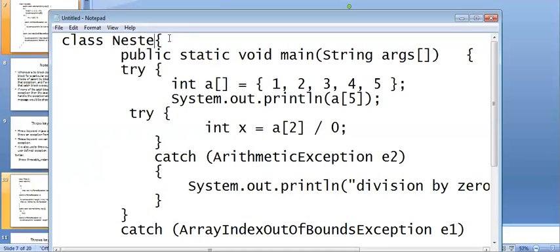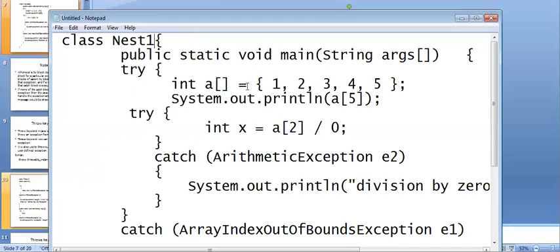So this is already this. Class name is Nest. Public static void main. I declared int a of array. So how many values? 1, 2, 3, 4, 5.